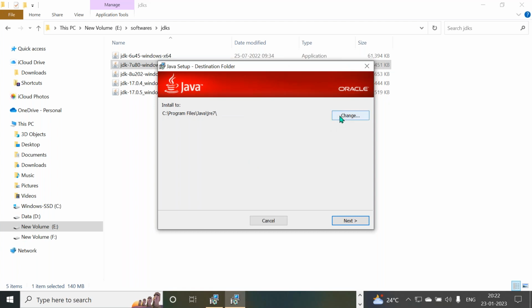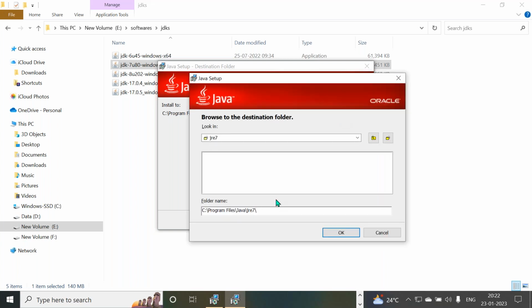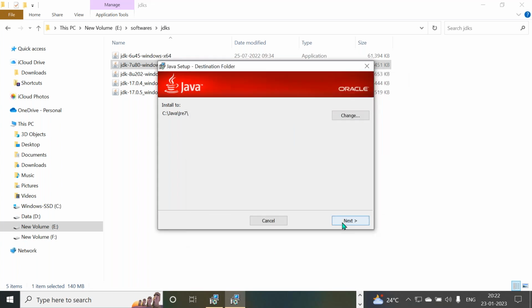Just wait until the completion of the installation. Why? Because the bad thing with students is that whenever they click on this next button, they're expecting the next button again. But when the process is going on, they don't have a patience level. They try to click on the cancel button immediately. But don't do that. Wait until the response. Okay, fine. Now I changed my JRE also. Click on this next button. It's going to be installed.